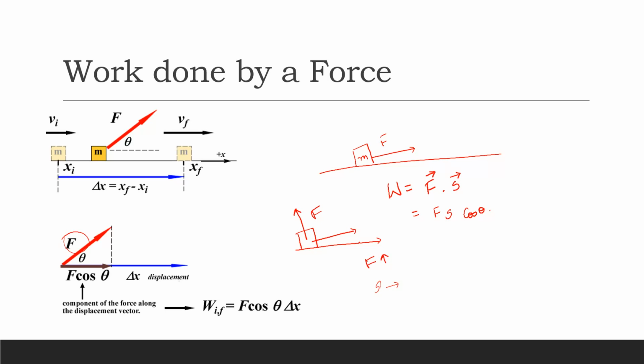So there is an angle of 90 degrees between them. And when we calculate this, it will be equal to F dot s into cos of 90 degrees, which equals 0, as there is no component of force in the direction of the displacement, or in the direction of the motion of the body.